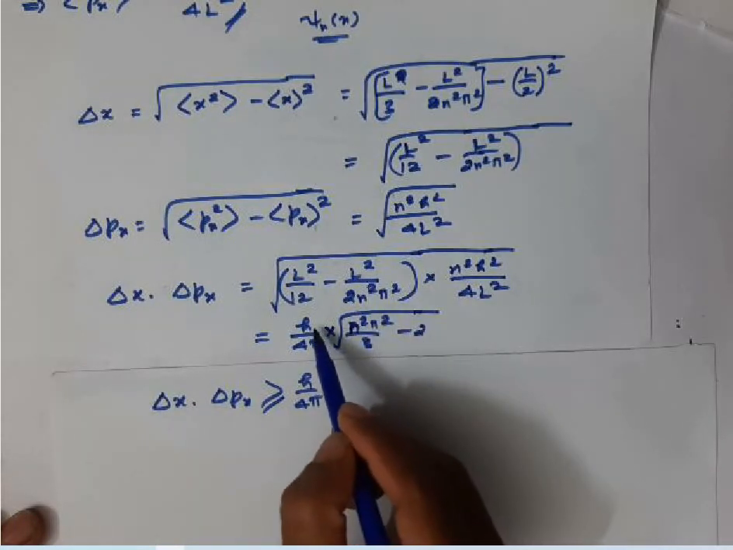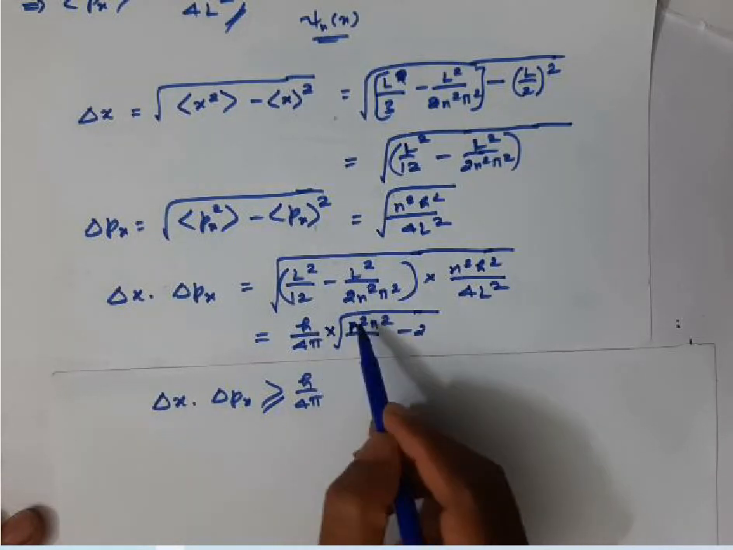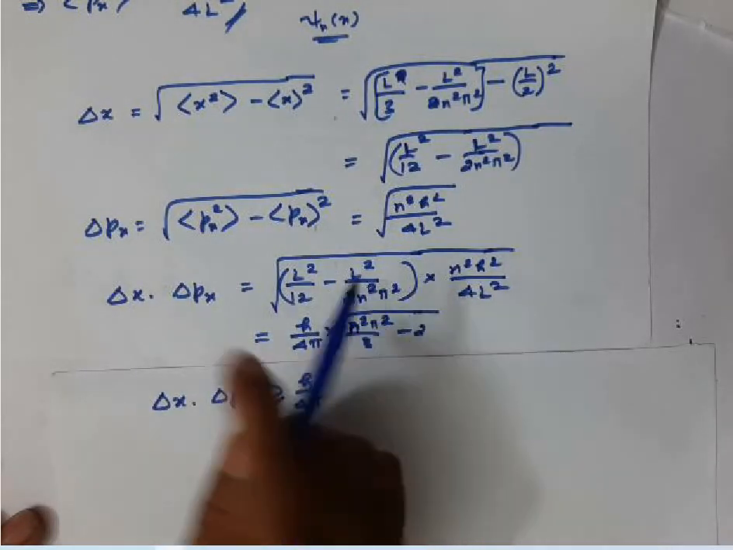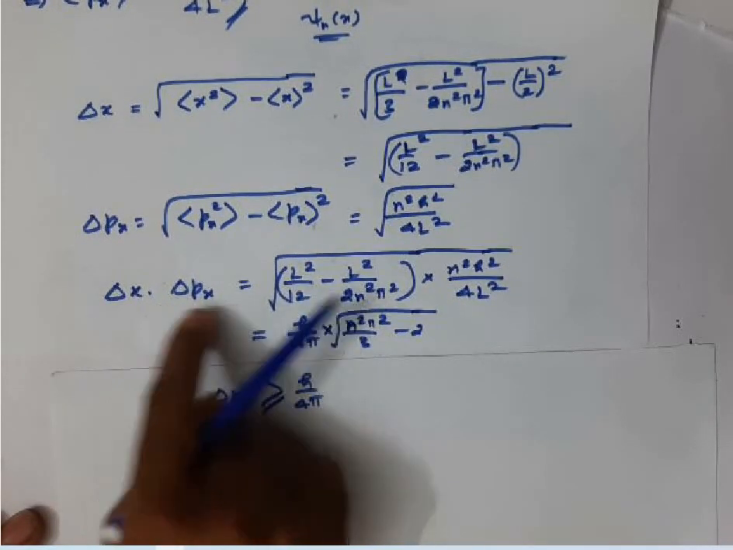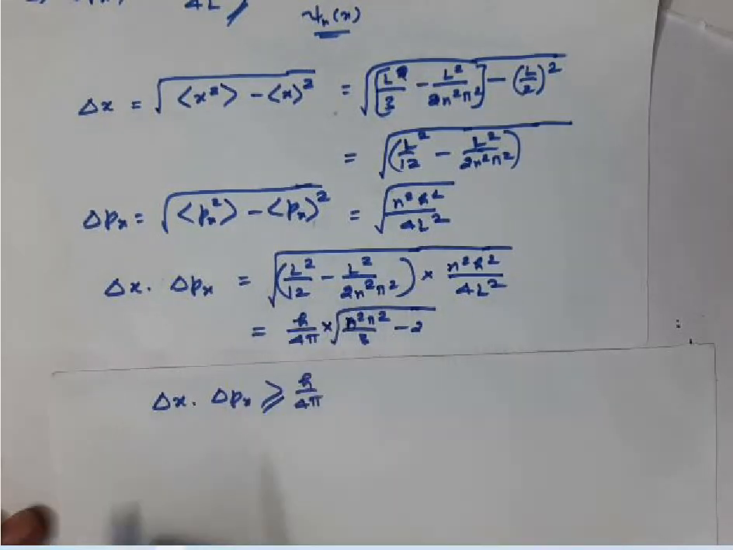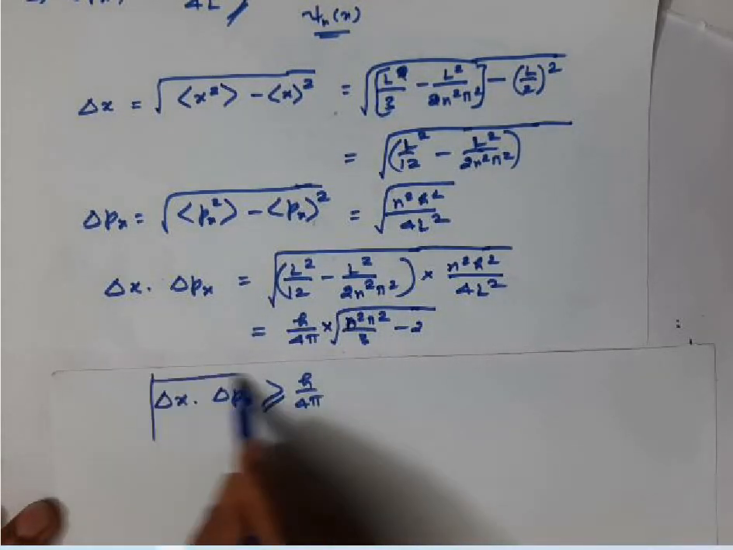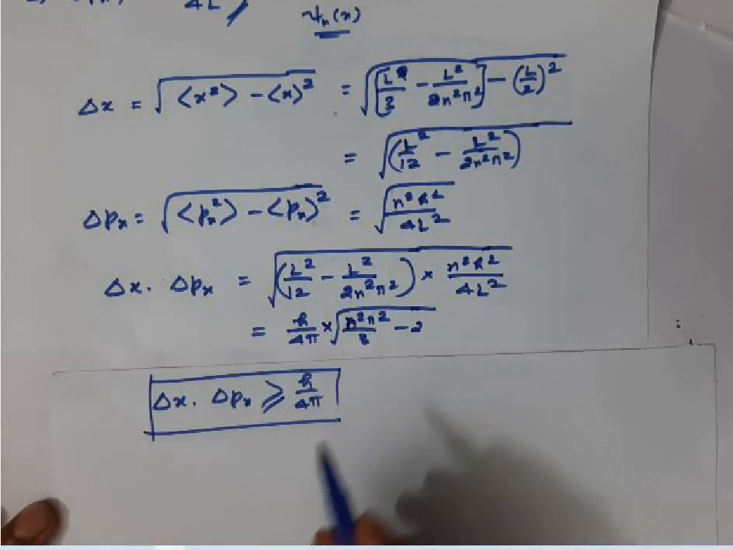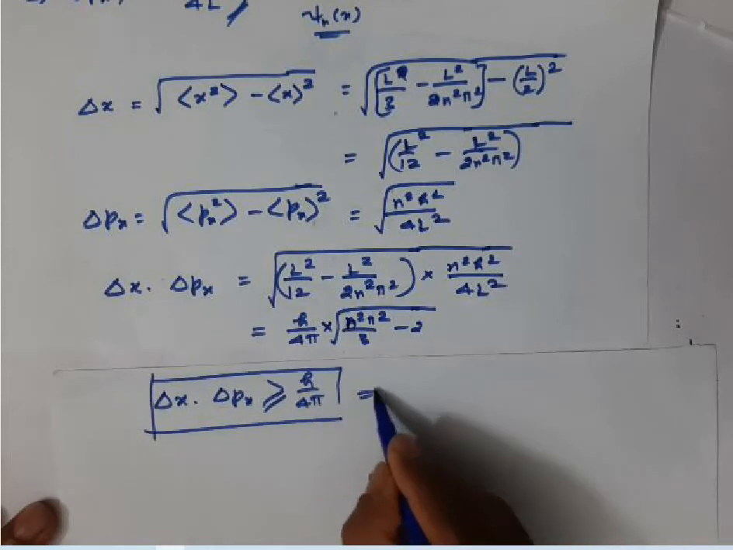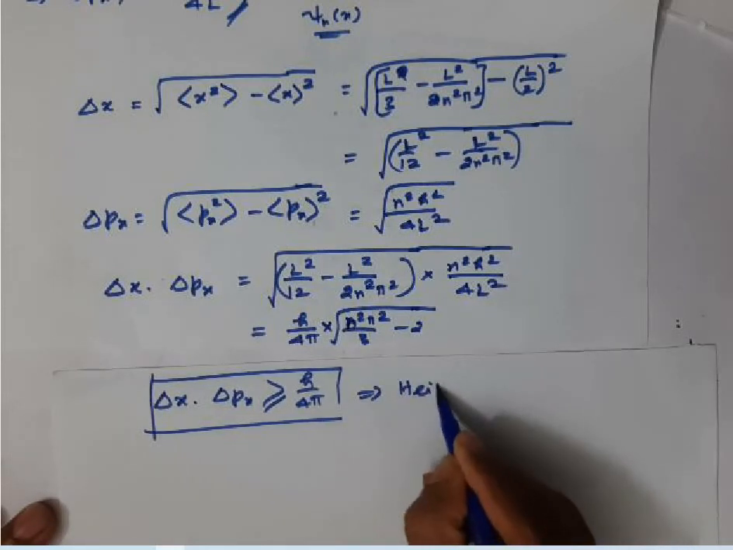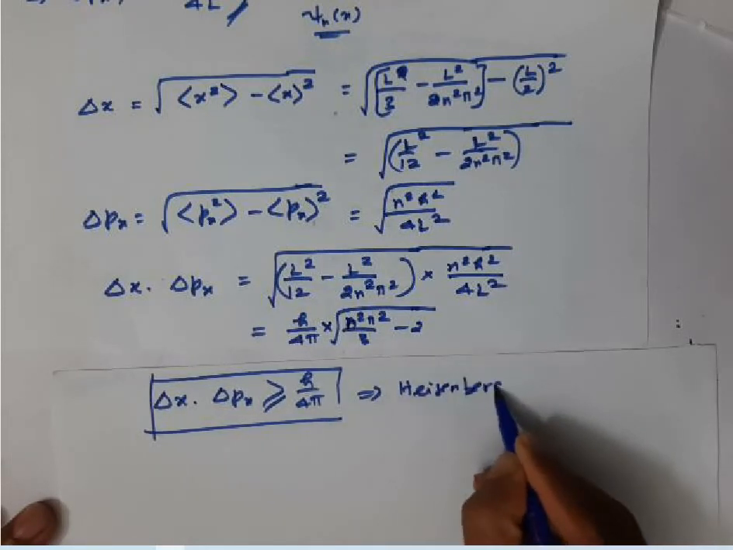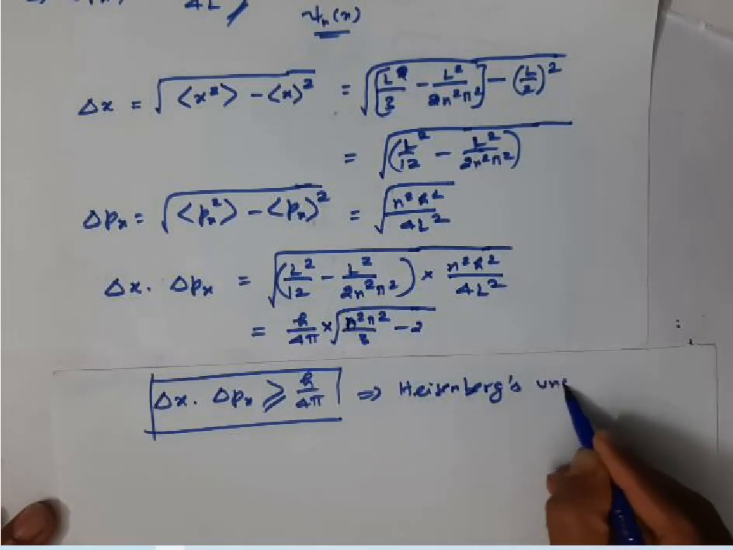Therefore, if you multiply h by 4 pi with that quantity, the product of delta x and delta px will be greater than h by 4 pi. Okay, so this confirms the Heisenberg uncertainty principle. This is Heisenberg's uncertainty principle.